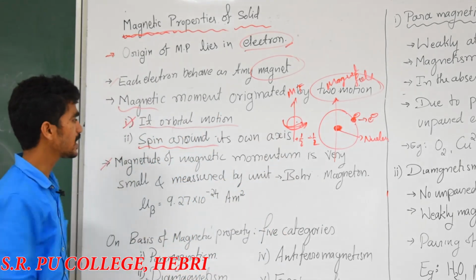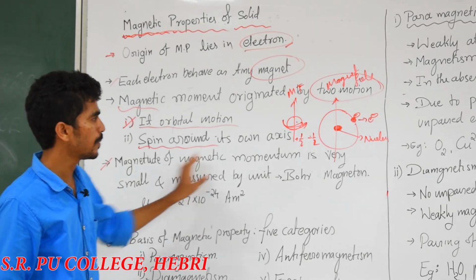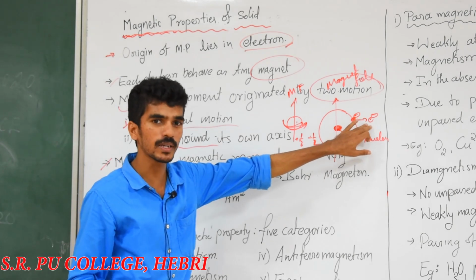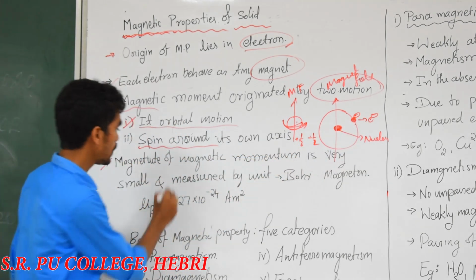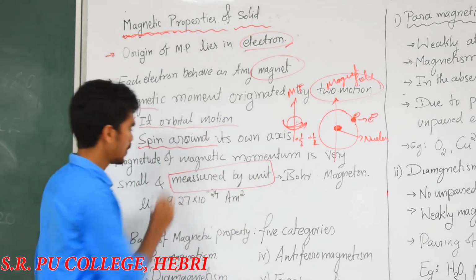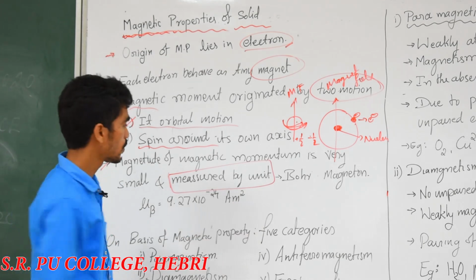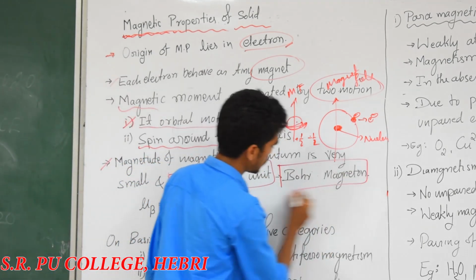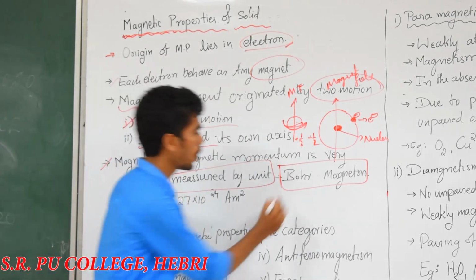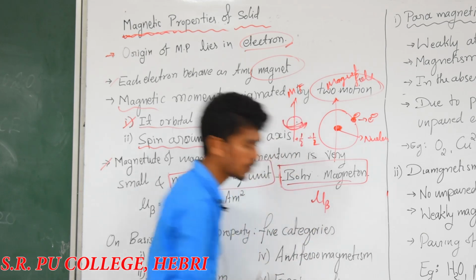Then the magnetic momentum is very small. The electron is already a very small particle, so the magnetic momentum is also very small. That should be measured by a unit, as each concept has measurement units. For magnetic momentum, the unit for measuring is the Bohr magneton. We can write it like this, mu.